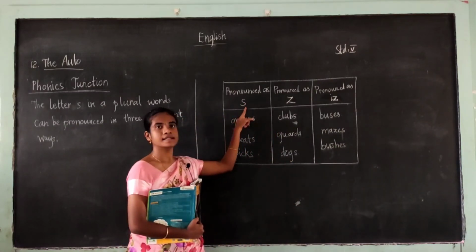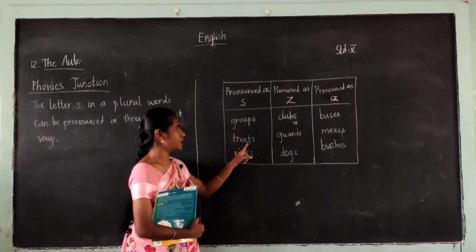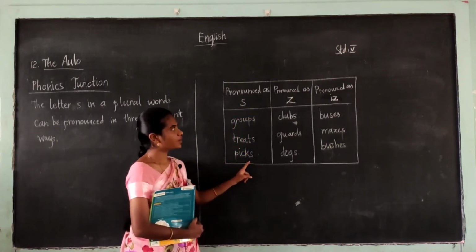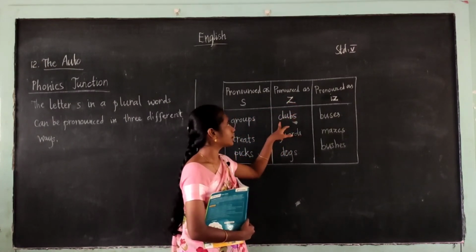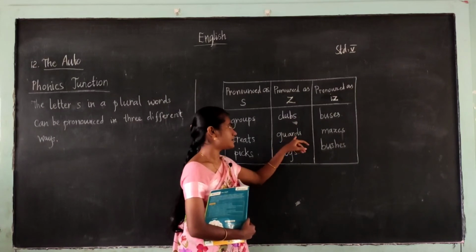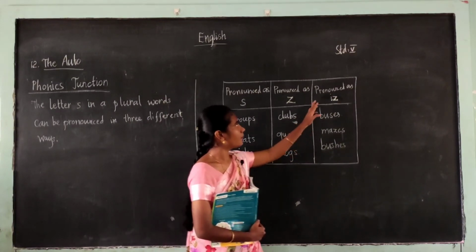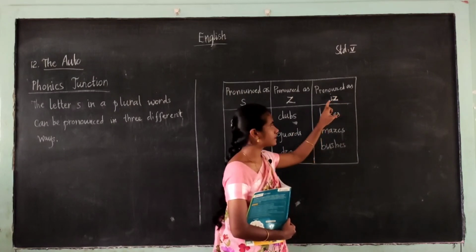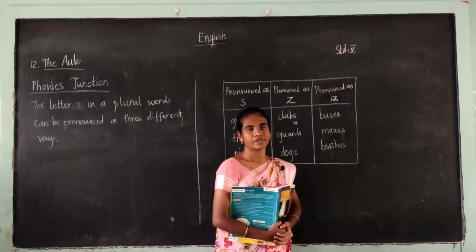Pronounced as S, the words are groups, treats, pigs. Pronounced as Z, clubs, guards, dogs. The next one pronounced as iz, buses, mazes, bushes.